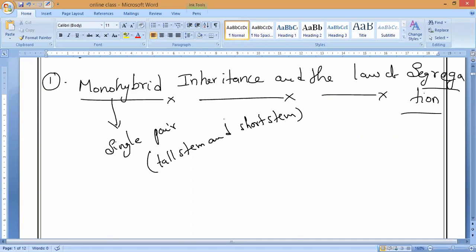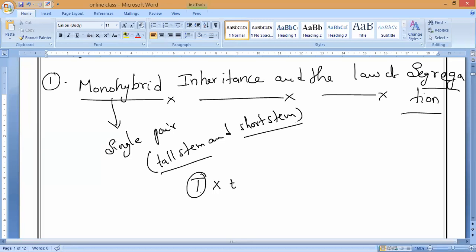A single pair of contrasting characters among the pea plants. Some plants are tall stem and other plants are short stem, and he crossbred both of them. So both the tall stem and the short stem plants were crossbred, and he observed the offspring. What is the general word, guys?